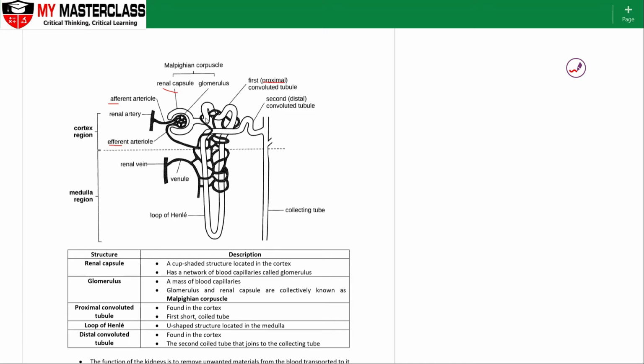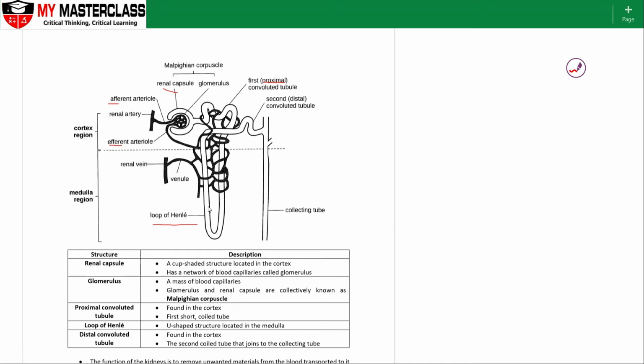Absorption of most water, glucose, salts will all take place at the proximal convoluted tubule. And from here, the remaining substances will then continue to travel downwards. And because it's going down, it's called the descending, and this is the ascending. Collectively, they are called the loop of Henle. Okay, so I repeat, this is going down. So this is my descending loop of Henle.